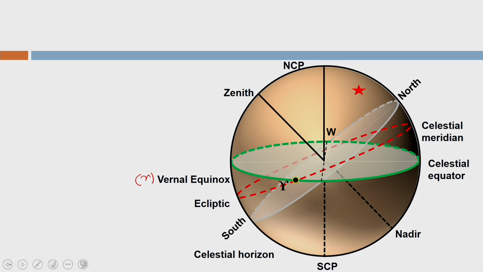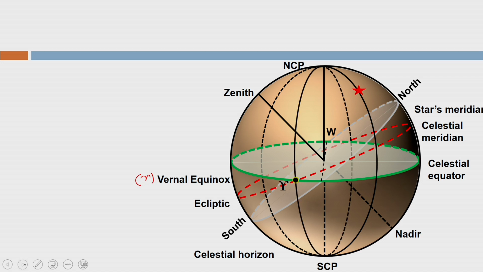So, now let us say there is a star here and this is the star's meridian, and let us say there is a meridian of the vernal equinox passing through the vernal equinox. So, we have defined the meridian of the vernal equinox. Now, I want to measure right ascension from the vernal equinox to the star's meridian. So, let us connect the star from the center of earth and with the equatorial plane. Like this, let us draw these two lines, and this angle you already know is declination. So, this is my declination angle, right.